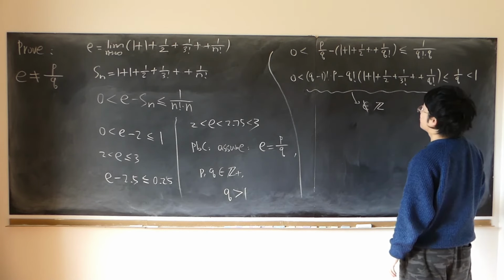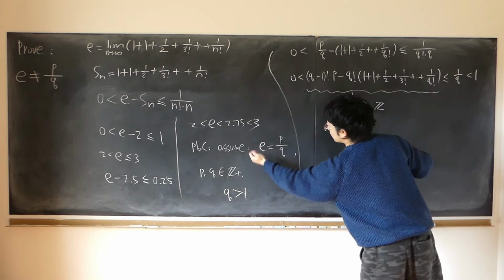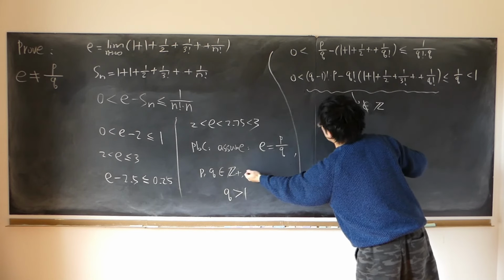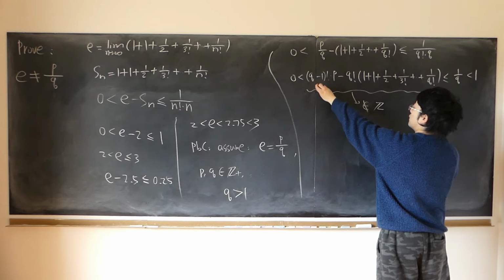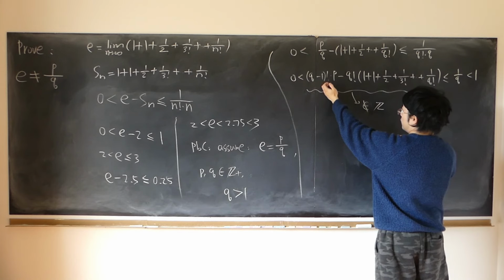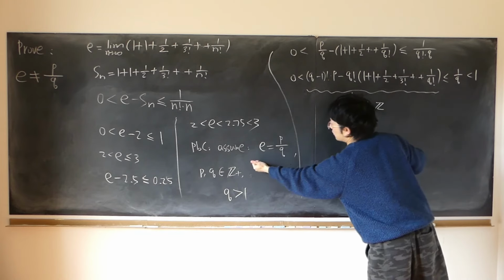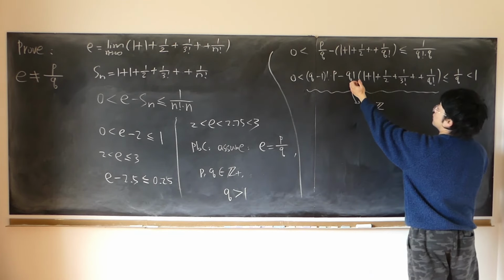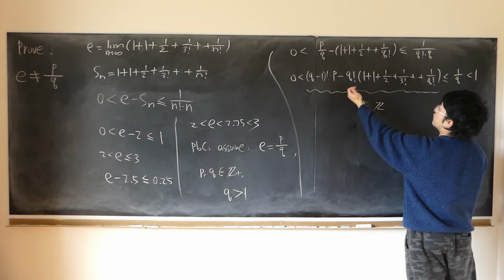But Q is a positive integer. So therefore, Q minus 1 is a non-negative integer. A non-negative integer factorial is still an integer: 0 factorial, 1 factorial, 2 factorial, all integers. Integer times P is an integer. Integers are closed under addition and multiplication.